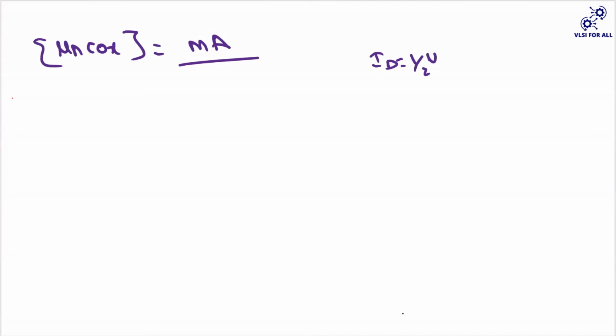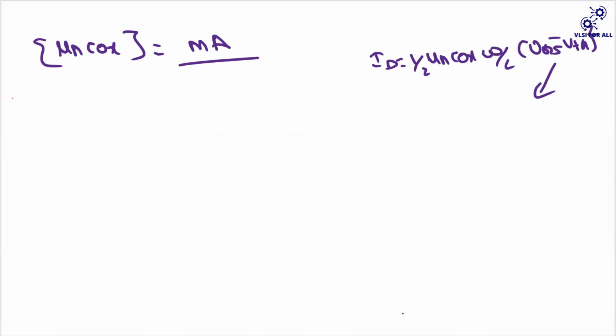And your mu and Cox units will be something like current by voltage square, because your ID will be half mu n Cox W by L (VGS minus VTH) whole square, right?